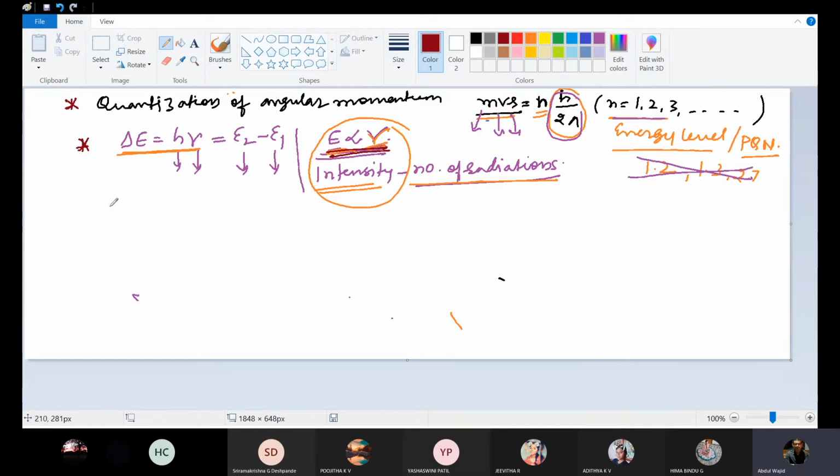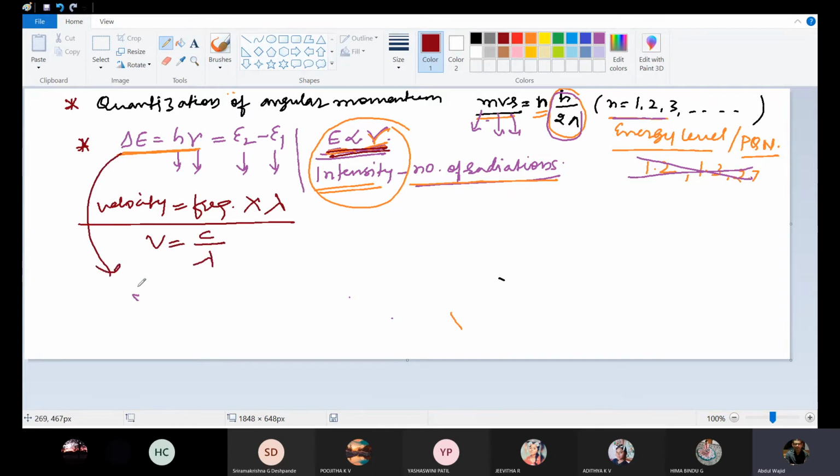Velocity is equal to frequency into wavelength, so frequency will be equal to velocity upon wavelength. So you can put it here also: del E is equal to hc upon lambda. That is what we did there in Planck's equation.